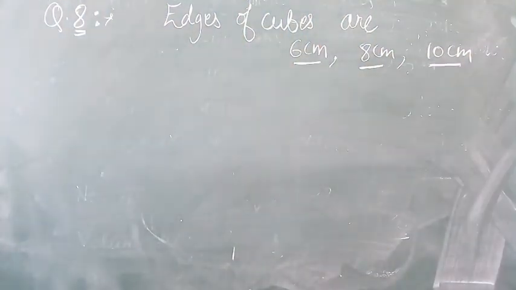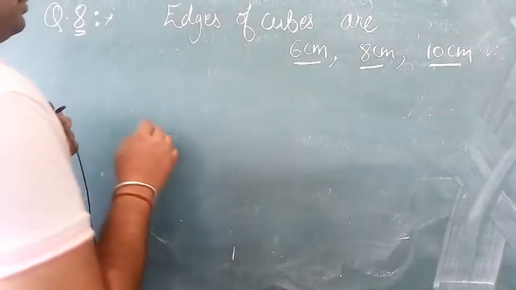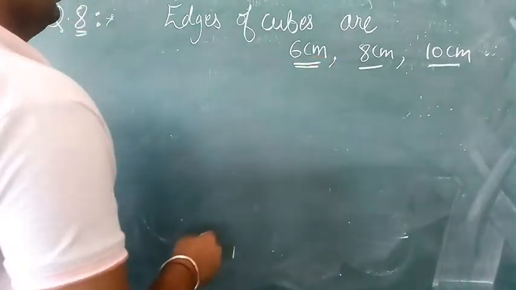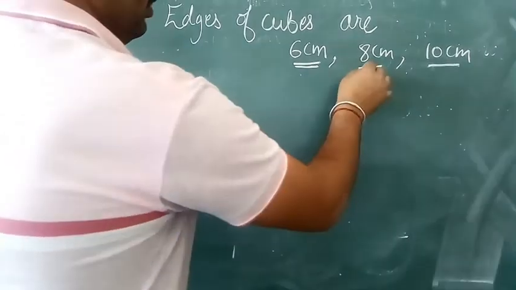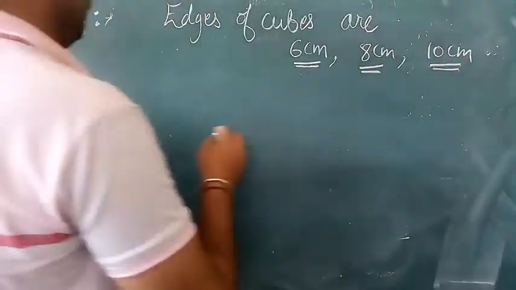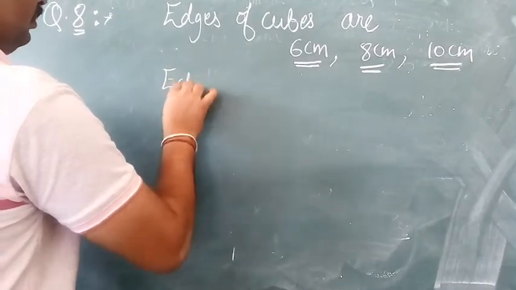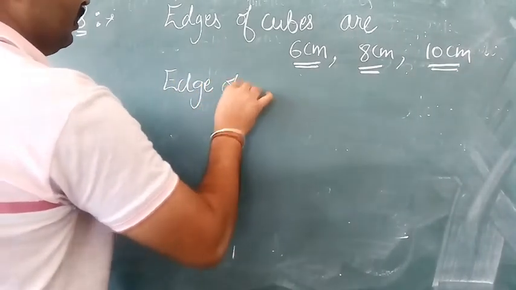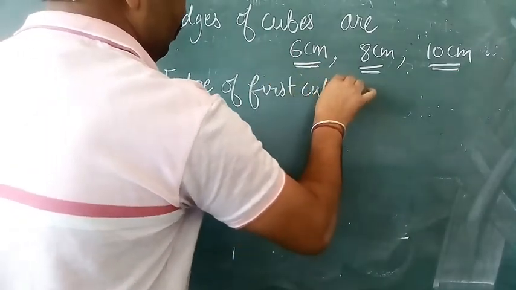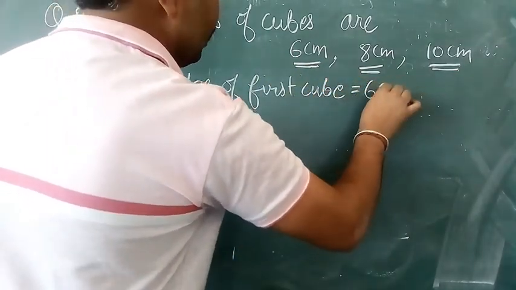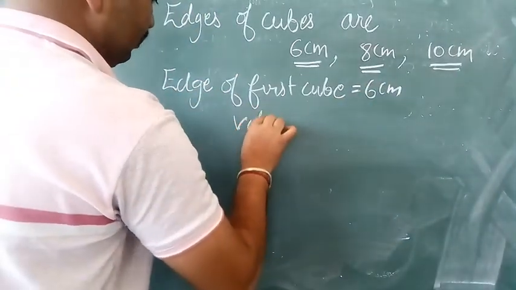Then we have to find out their volumes. Means all 3 are melted and converted into a new cube. So volume of new cube will be volume of first cube plus volume of second cube, that is with 8 centimeter, and volume of third cube. So edge of first cube is given 6 centimeter. And its volume will be